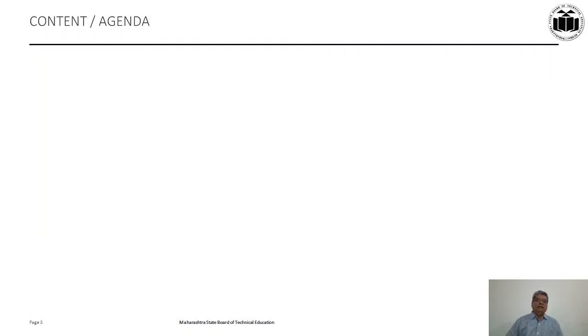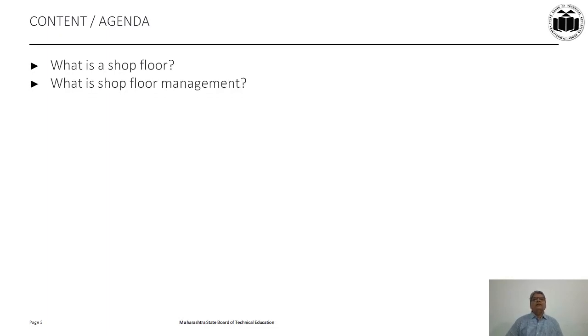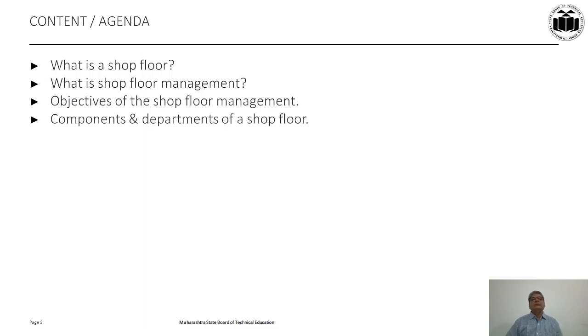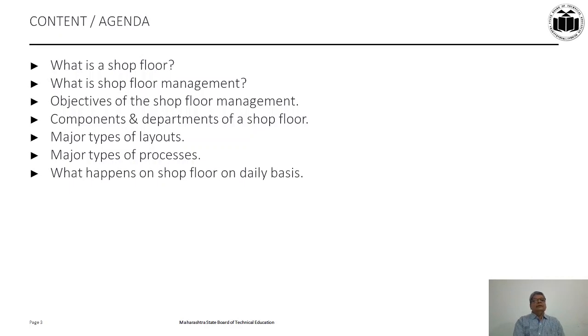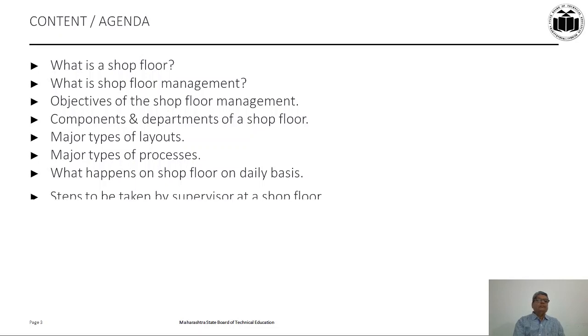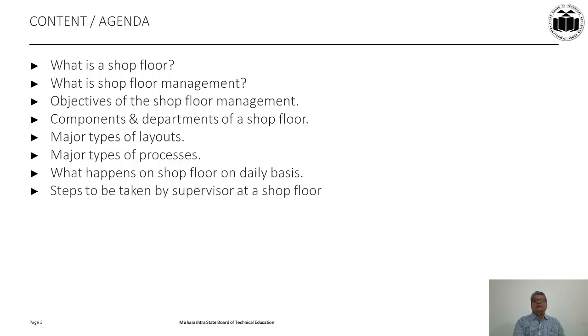What is the content or agenda of this unit outcome 2? The first is that we'll define shop floor. We will try to understand what is shop floor management, what it is for, what are the objectives of shop floor management, what are the components and departments of a shop floor, major types of layouts and major types of processes, what is the day-to-day happening on the shop floor, what are the steps to be taken by the supervisor at a shop floor, and we'll look into the references.